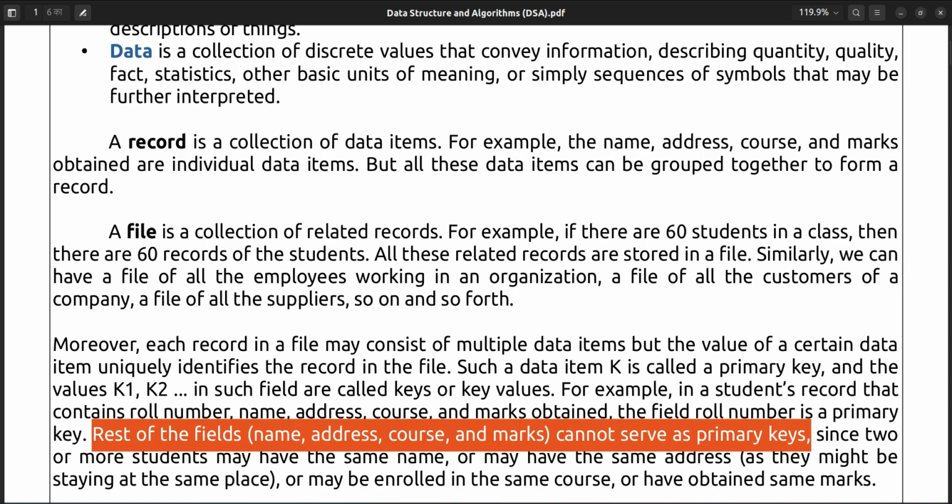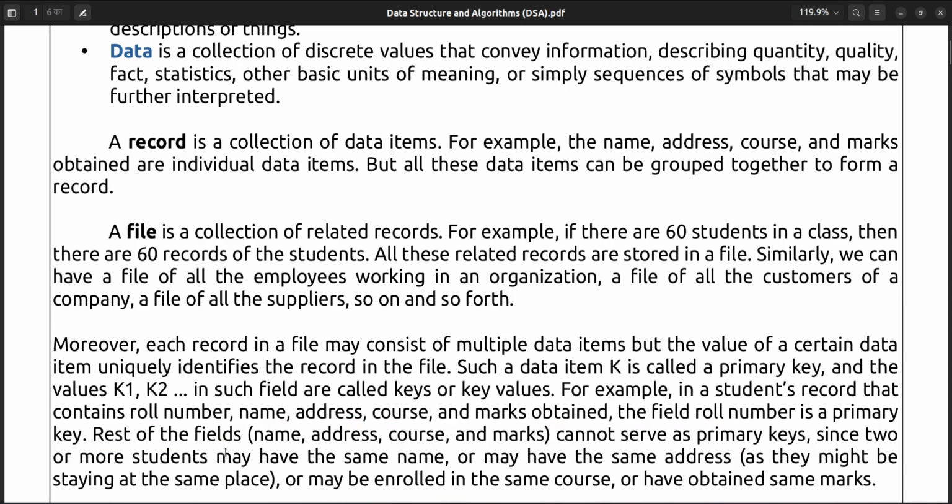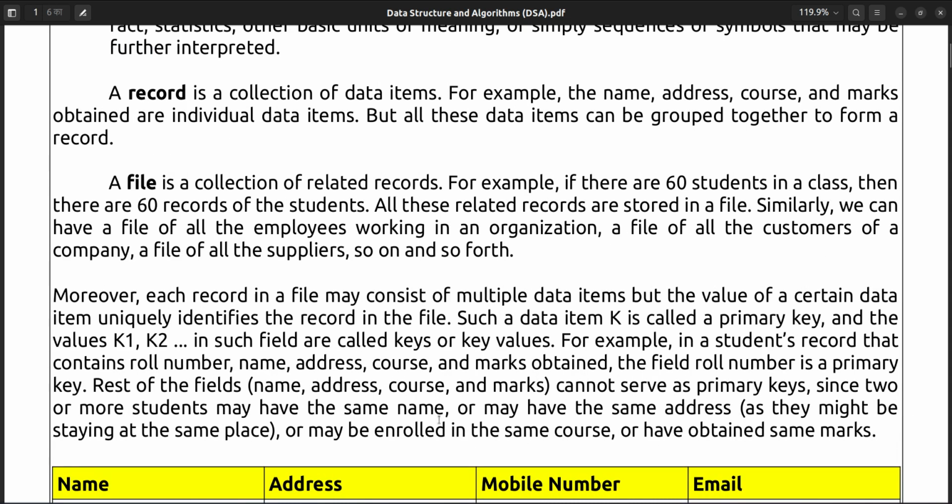Okay, so since 2 or more students may have the same name or the same address, as they might be staying at the same place, or may be enrolled in the same course or have obtained the same marks.